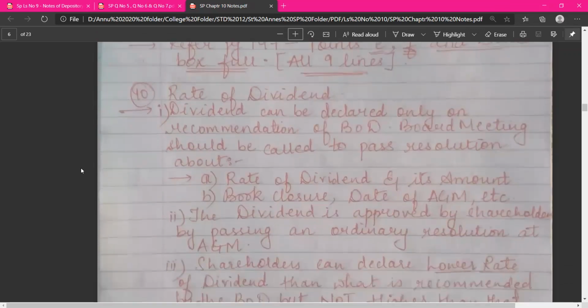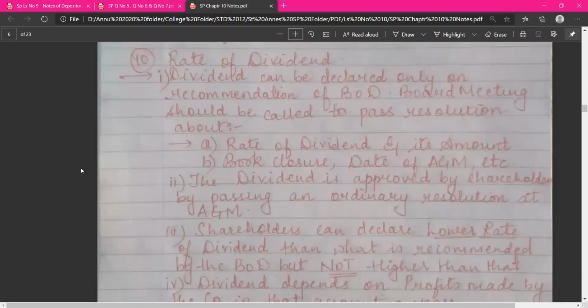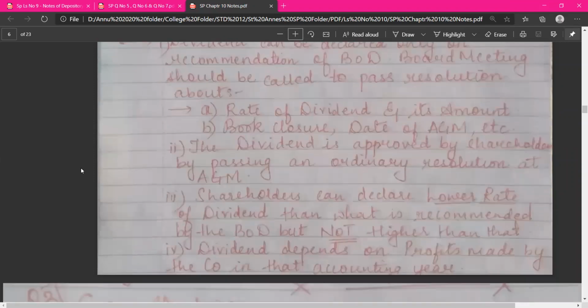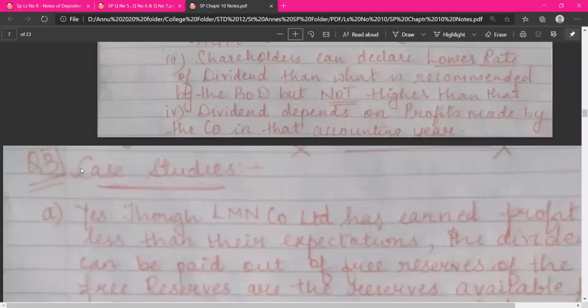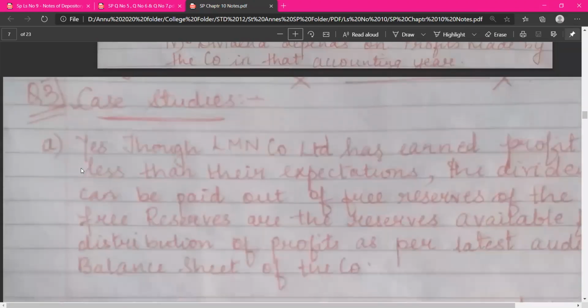What is called the rate of dividend? So this answer is not given properly, arranged systematically in your text. So I have made a short answer so that you can refer and write it accordingly.